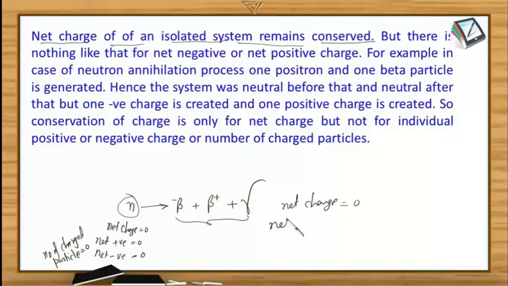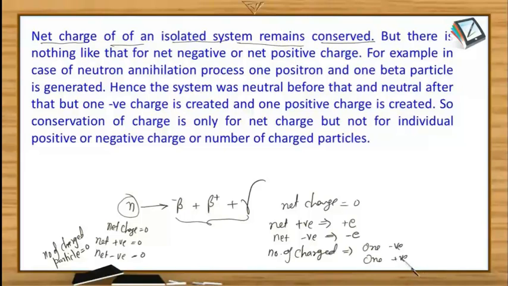And what is the net positive charge after this conversion? Net positive charge is plus e, where e is the electronic charge. And what is the net negative charge? That is minus e. Number of charged particles after this process: there is one negatively charged particle and one positively charged particle.